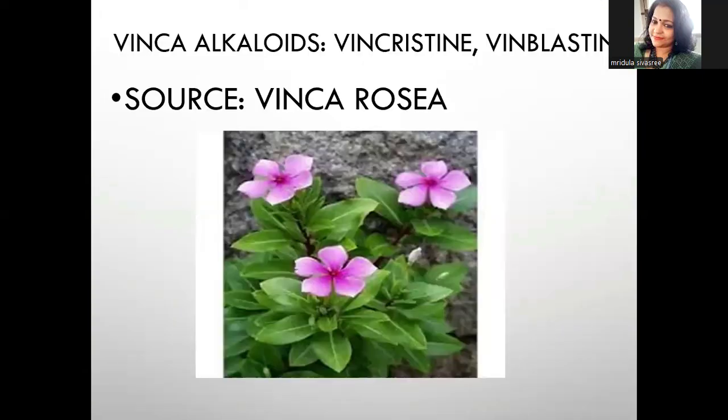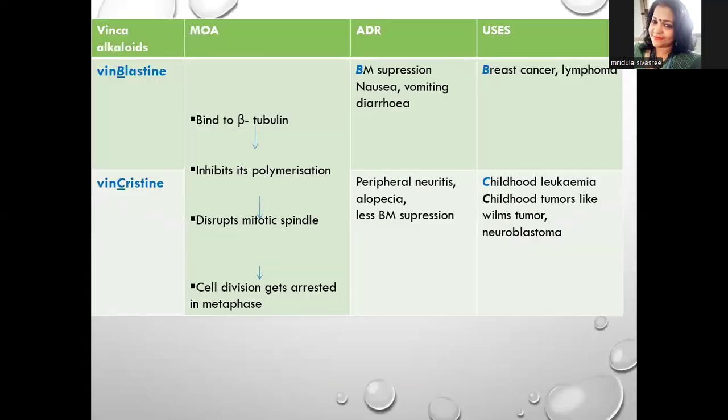Next one is vinca alkaloids. The vinca alkaloids such as vincristine and vinblastine are used in cancer chemotherapy, and these vinca alkaloids are obtained from a plant called Vinca rosea. Vinblastine and vincristine inhibit beta tubulin, thereby inhibiting polymerization and the formation of mitotic spindles. So the cell division will be arrested in the metaphase.